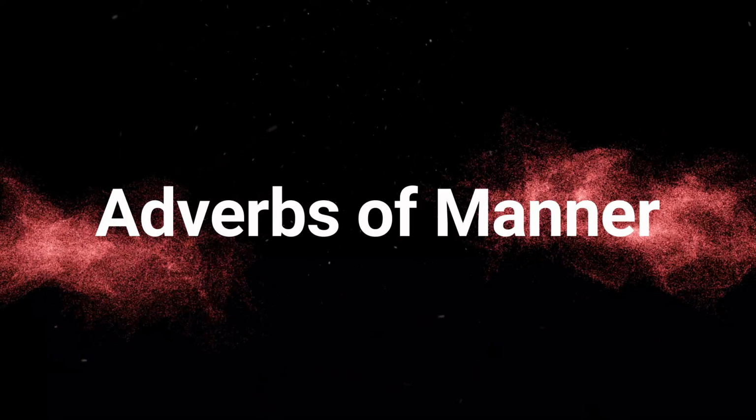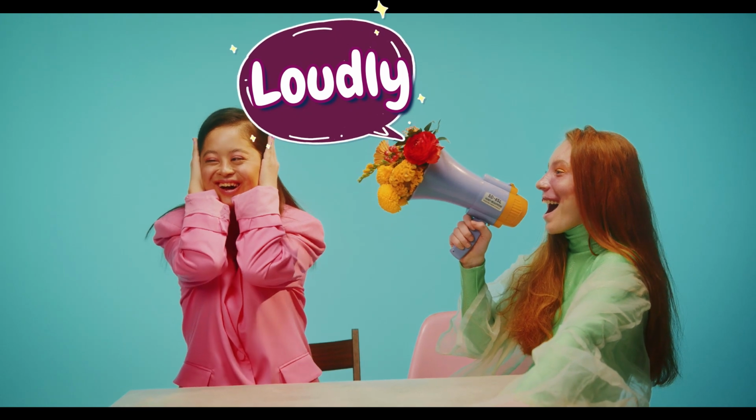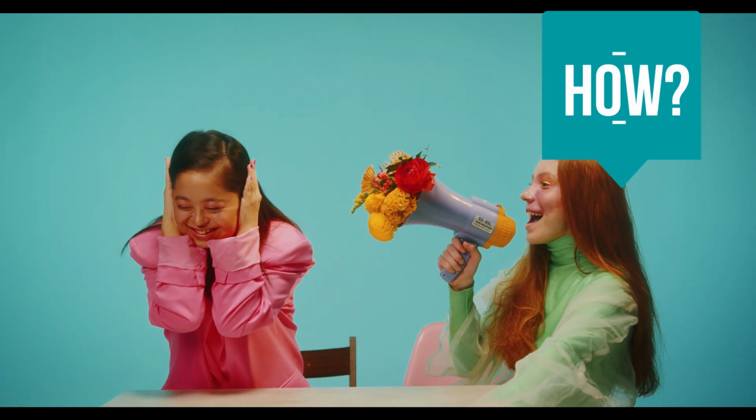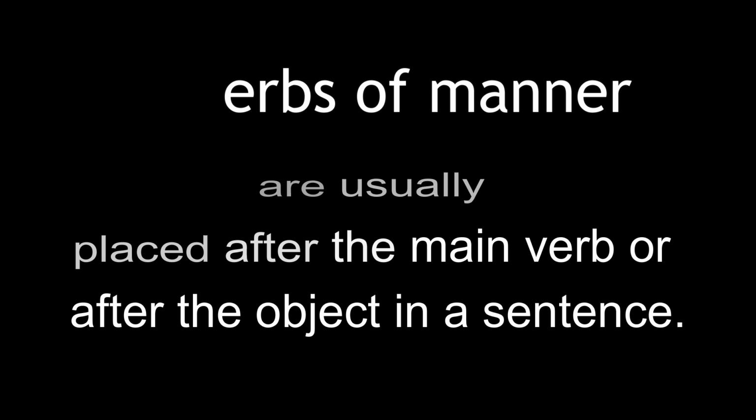Adverbs of manner. Adverbs of manner tell us how an action is done or how it happens. They answer the question, how? Words like well, quickly, softly, loudly, beautifully, dangerously, secretly, weakly, happily, sadly, hard, fast, quietly, slowly, roughly, greedily, nicely, badly, hungrily, angrily, thankfully. Adverbs of manner are usually placed after the main verb or after the object in a sentence.